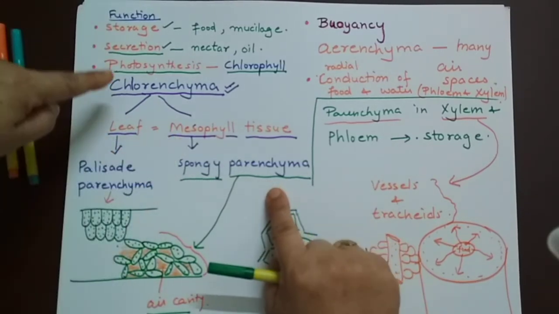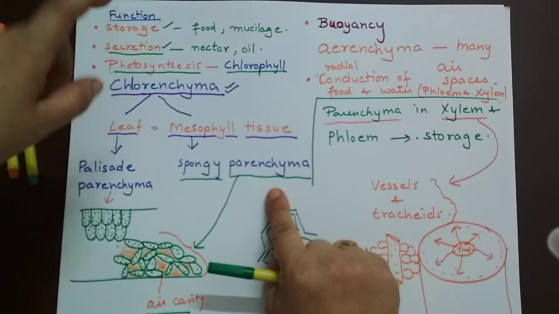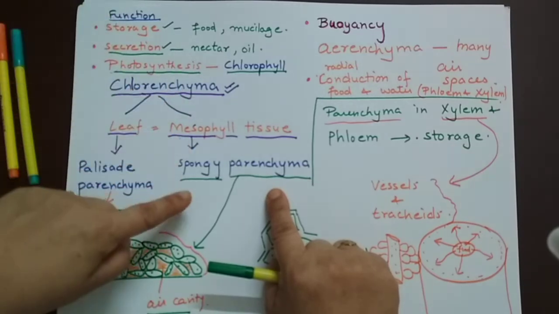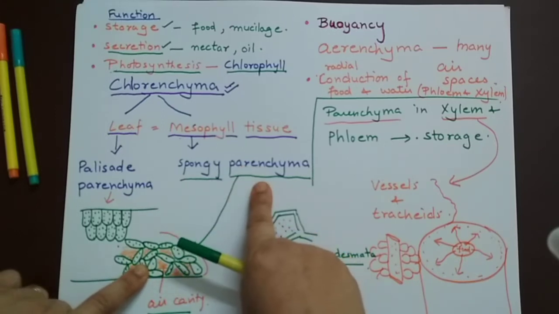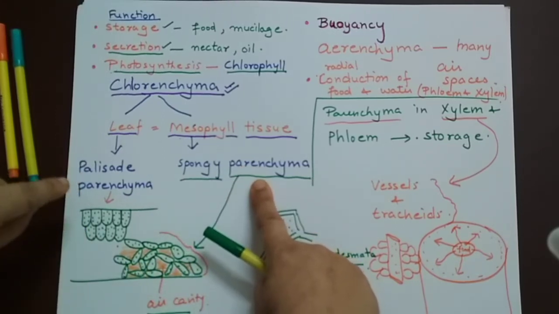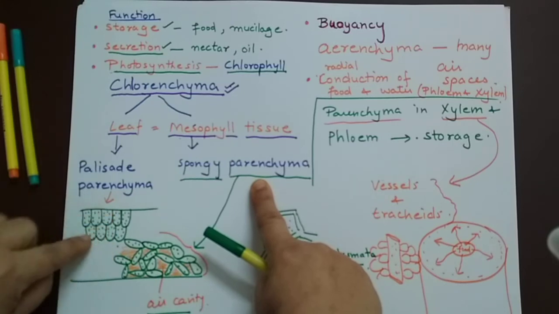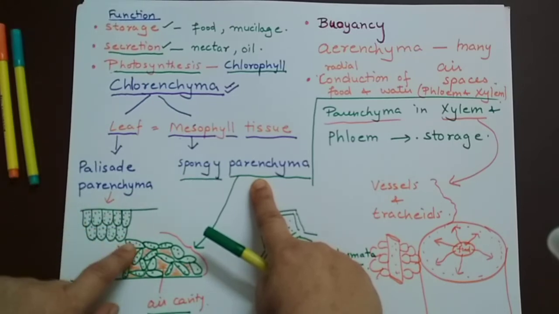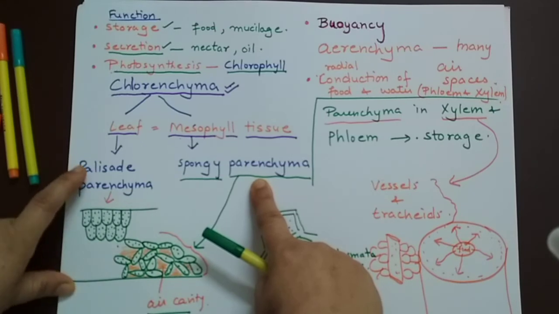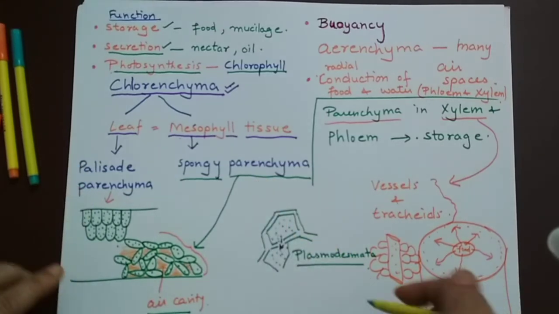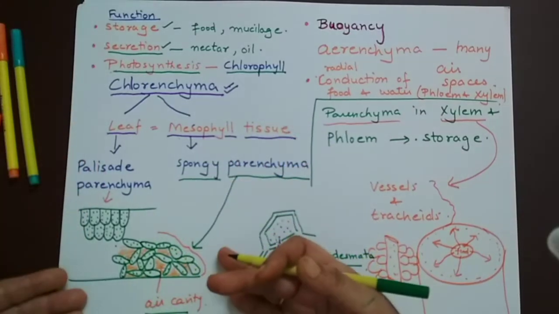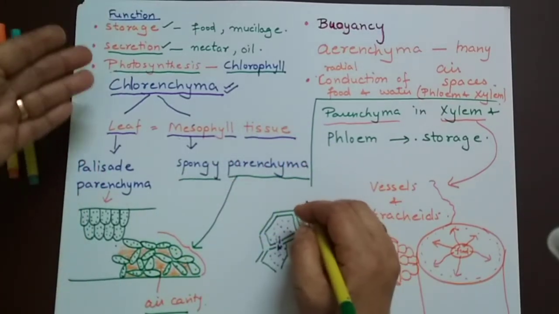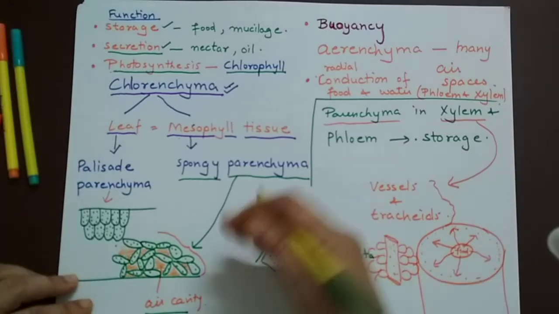Why are they mesophyll? Because they have chlorophyll. So they are chlorenchyma, also called mesophyll. Because of air spaces, spongy parenchyma is also known as spongy mesophyll. These are palisade because they are column shaped. Column-like tightly packed cells, no air, no intercellular spaces. So we call them palisade mesophyll. So that is based on their function. To perform the special function of photosynthesis, they are specialized, so they have more chlorophyll.